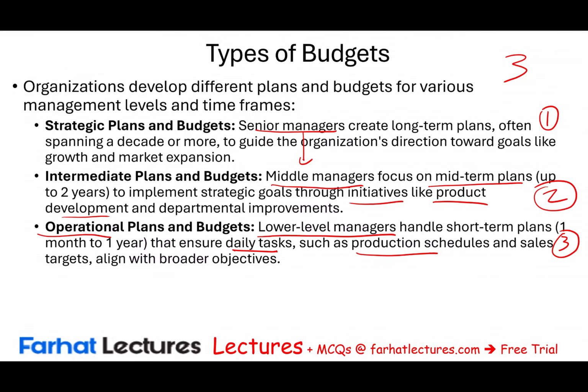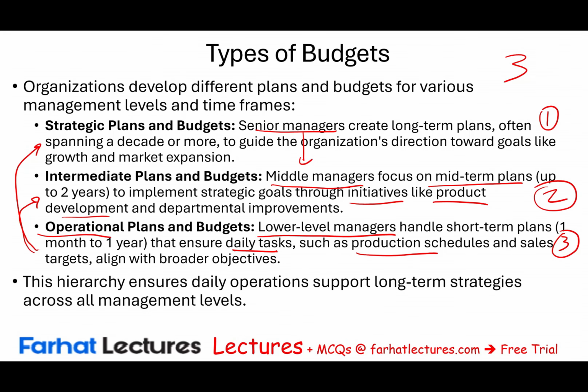So this plan also does not conflict with the intermediate plan or budgets or the strategic plans or budgets. But the operational plan, as it suggests, puts things into motion and starts to do the work. This hierarchy ensures that daily operations, which is the operational plan, support the long-term strategic goals across all management levels. So all these plans are basically talking about the same thing, but one is more specific than the other. The most specific is the operational plan and budget, which we will prepare later on in detail from A to Z.